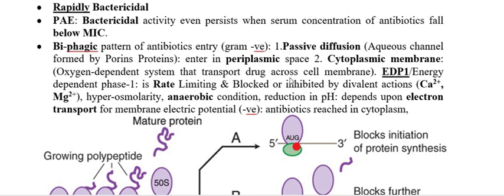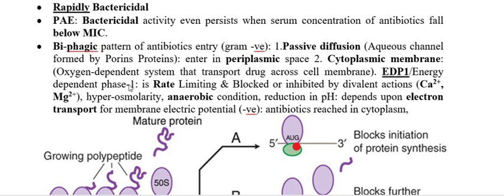The name clearly indicates that the aminoglycoside passes through this membrane with the help of energy, and it also requires oxygen. So with the help of energy and oxygen, the drug reaches the cytoplasm through the cytoplasmic membrane, and this is called energy dependent phase 1.